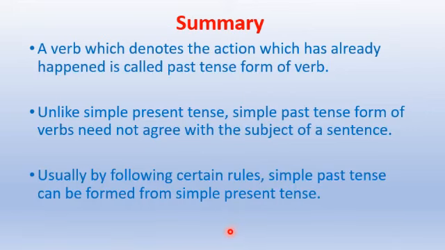Let's quickly summarize what you saw in this video. In this video, you learnt about simple past tense. A verb which denotes the action which has already happened is called the simple past tense form of a verb. Unlike simple present tense, simple past tense form of verbs need not agree with the subject of a sentence. So this was very clearly explained in the beginning, where you have to directly write the verb in simple past tense, be it a singular subject or plural subject of a sentence.